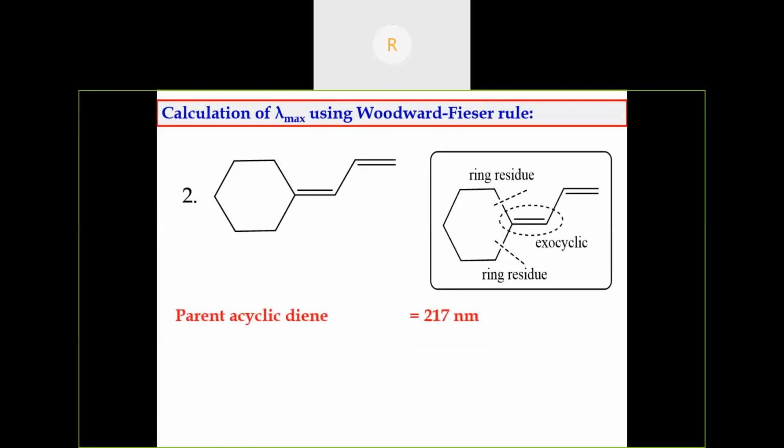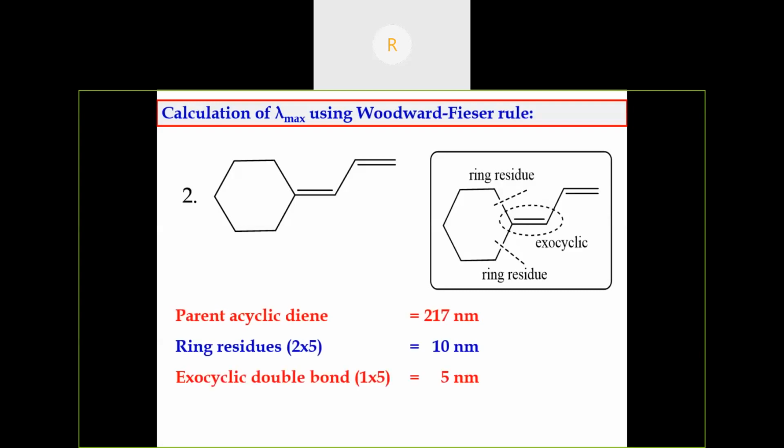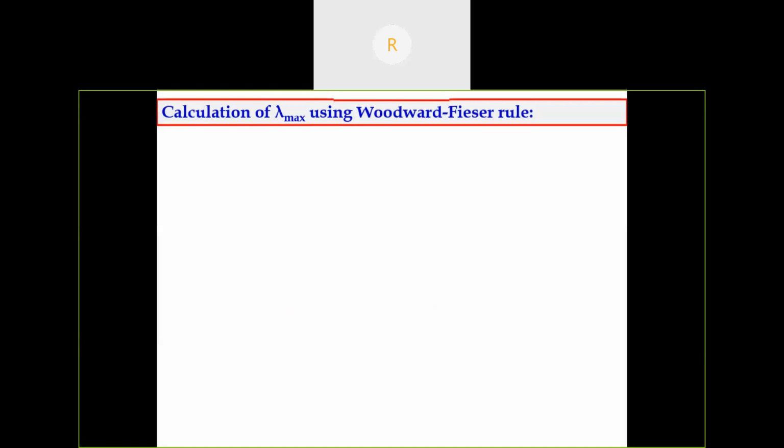The parent base value is 214 nanometer. Ring residues: there are two ring residues, so 2 into 5, 10 nanometer. Exocyclic double bond: 1 into 5 nanometer. So lambda max is 232 nanometer for the given compound.